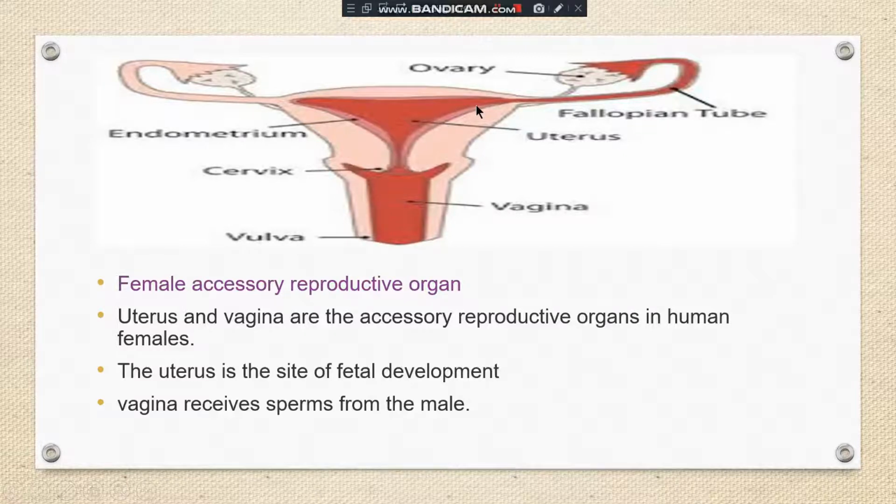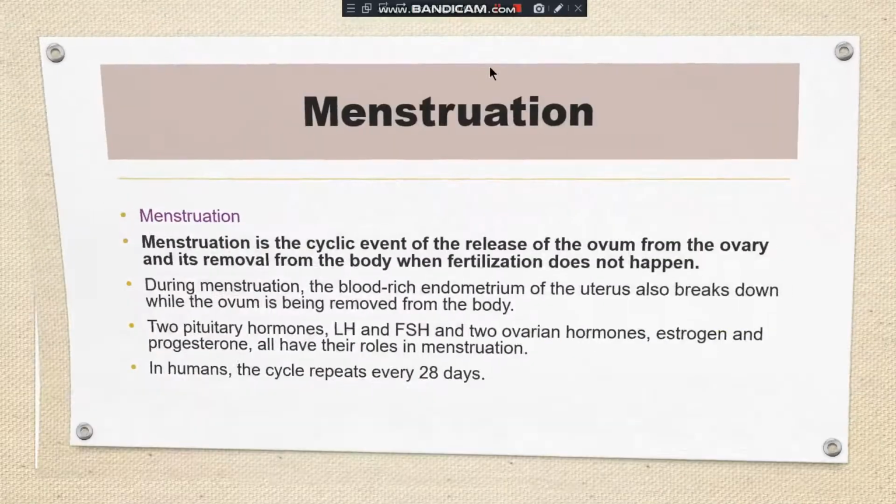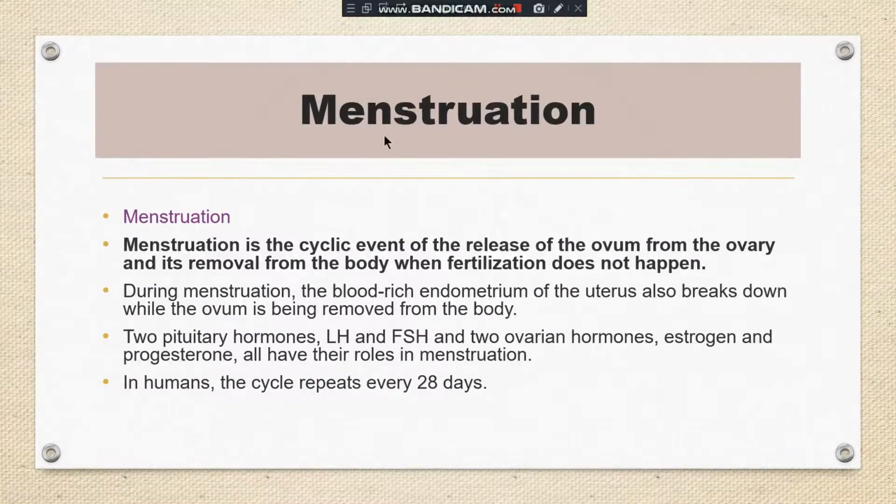So in the uterus, the development of the embryo takes place. The function of the uterus is that it is a site for fetal development. Fetal development takes place in the uterus, and it can increase its size also.